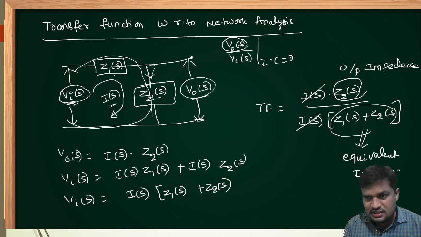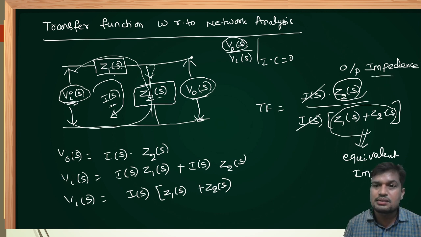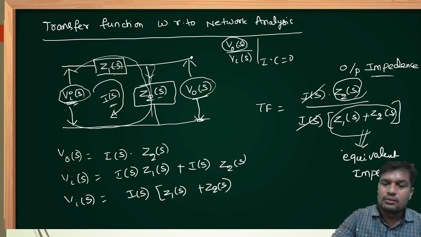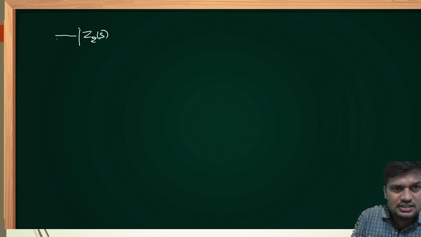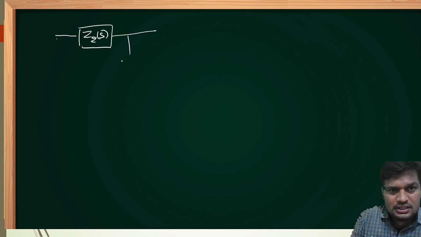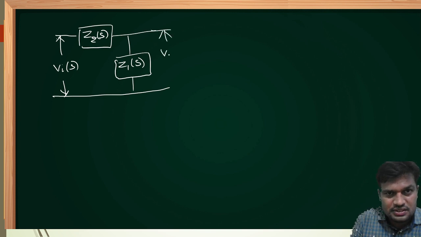So for this kind of simple circuit, we can write the transfer function directly with this shortcut, that is, output impedance by equivalent impedance or total impedance. Okay. Now I am just interchanging the impedance elements compared to the previous circuit. This is Z2 of S and this is Z1 of S. In place of Z1, I have taken Z2 here. In place of Z2, I have taken Z1. Both impedance elements are interchanged compared to the previous circuit.